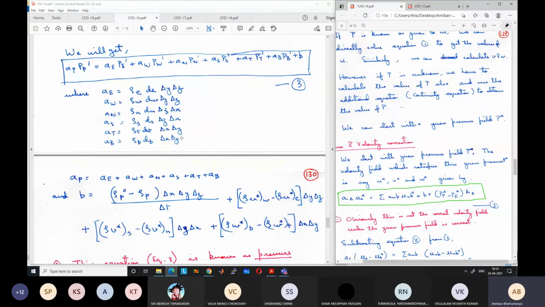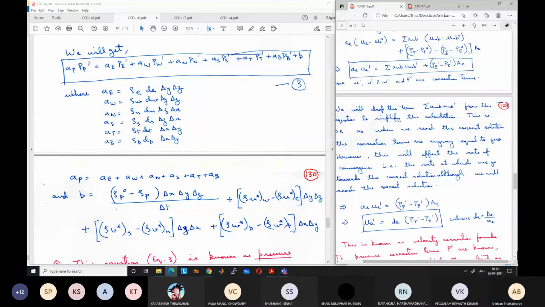Then these coefficients, are they known? Rho E is known. Delta Y, delta Z are known. What about D? Do we know D? Yes, we know, right? Because A is the area and small a is the coefficient, which we must have found when we discretized the momentum equation, using any of these schemes like upwind or whatever. So all these values are known: AP, AE, AW, AN, AS, AT, AB, and B.